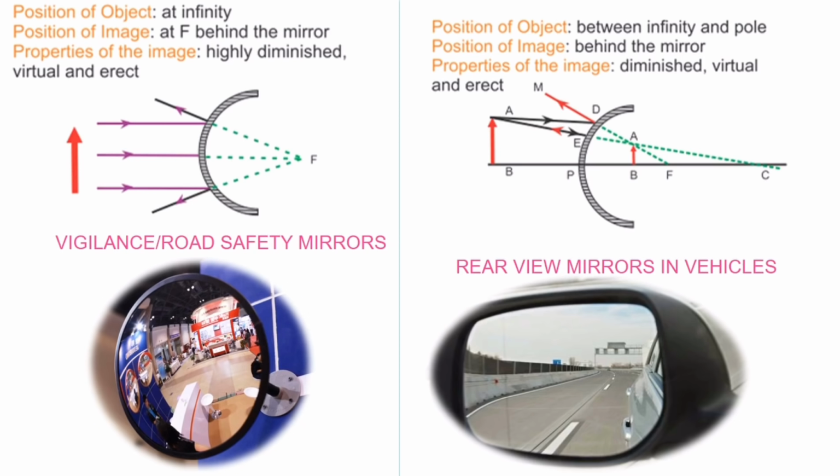Now the uses of convex mirrors. There you can see the uses of convex mirrors. It is used as a rear view mirror in order to produce a wider angle view, and also used as a vigilance or road safety mirror in order to monitor the public. So that's how these mirrors are used in real life. So that's the end of convex mirrors.